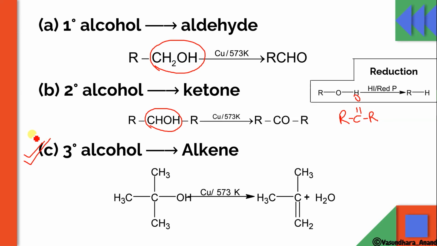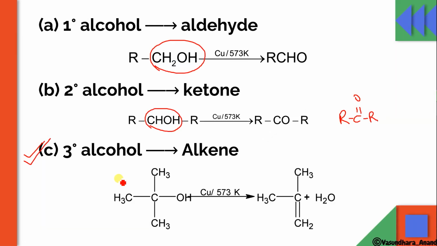So now this is again ROH. When we react it with HI in presence of red P, it will give you alkene directly. So this is also a reduction reaction. So these are a few reactions under the chemical properties of alcohol. Still many reactions are left, and that we will do in our next topic as miscellaneous reactions. And in that we will do some other reactions also, which are not given in your NCERT. So we'll do it in the next video. Till then, thank you class.